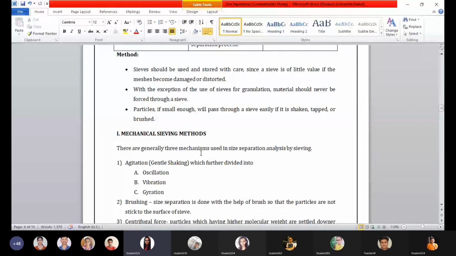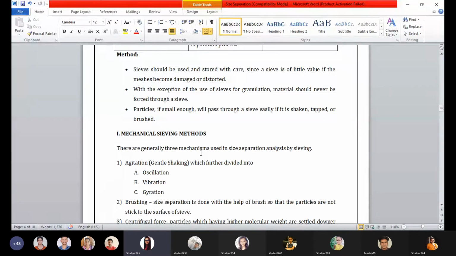Positive sized particles are the particles which won't pass through the sieve. They remain on the surface of the sieve and are called overweight particles. Negative sized or underweight particles are those which easily pass through the sieve meshes by just shaking, tapping, or brushing.